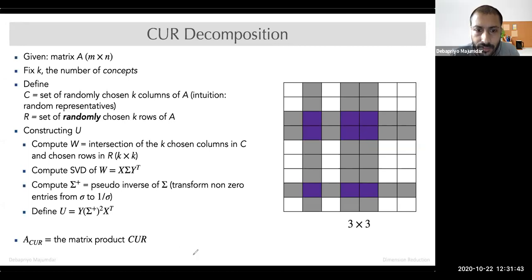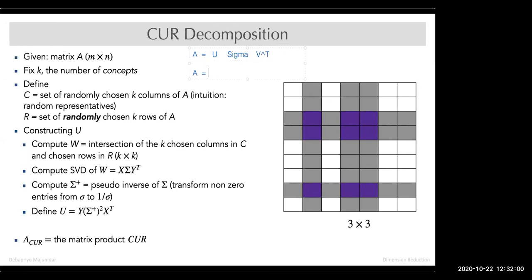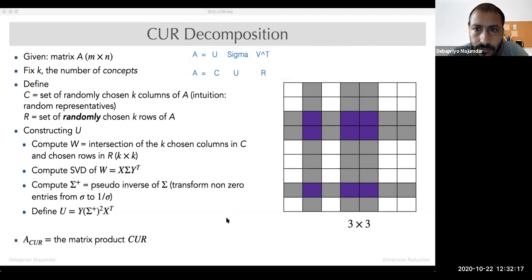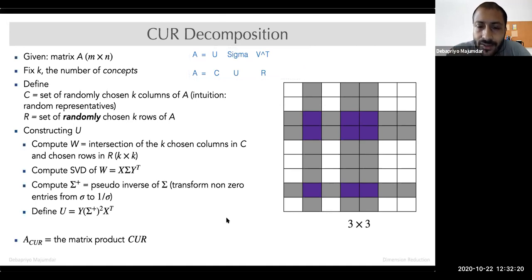Okay, so now I'm writing something. Let me write in dark color. Now I'm writing A equal to U sigma V transpose. Can you see? Yes, sir. Okay, now also write A equal to CUR. So my question was, how does U look different from C, sigma look different from this U, and V transpose look different from this R? Any very high level visual difference that comes to your mind?